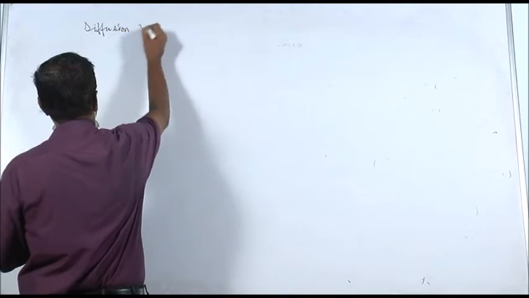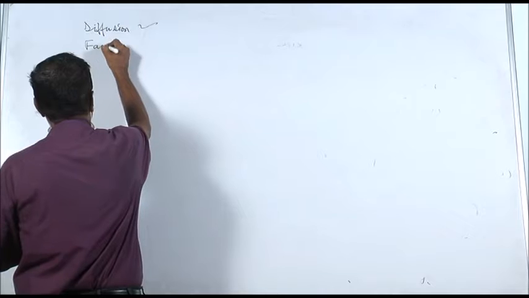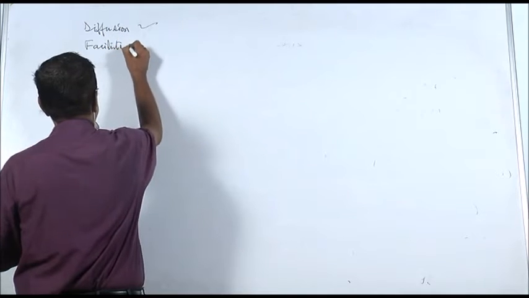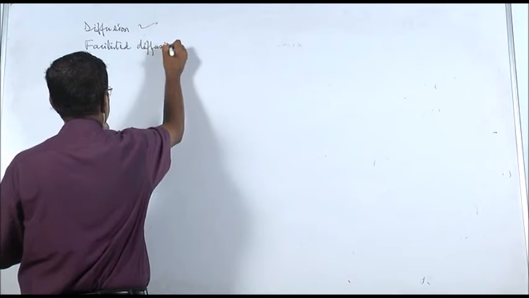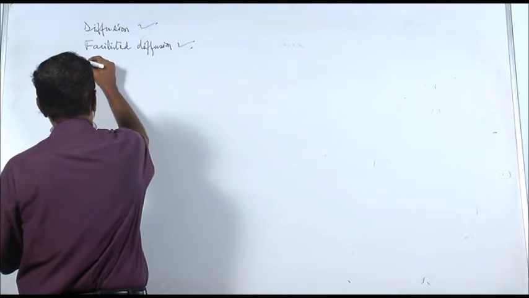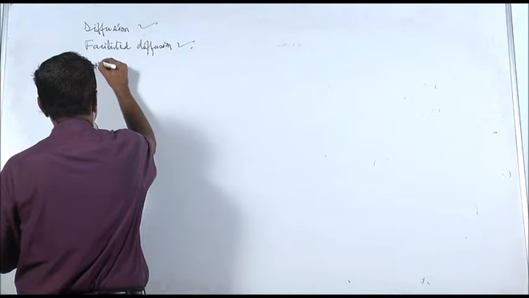Diffusion we have completed, facilitated diffusion we have completed, then we come to active transport.